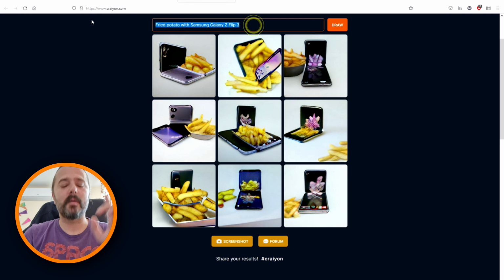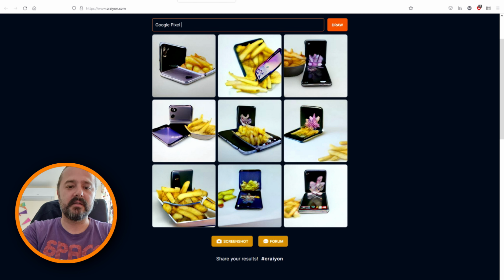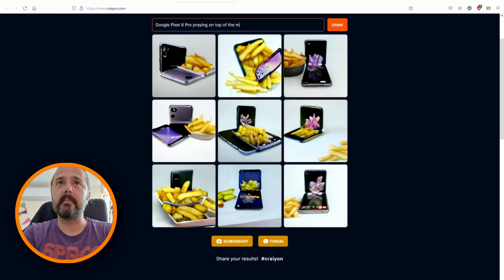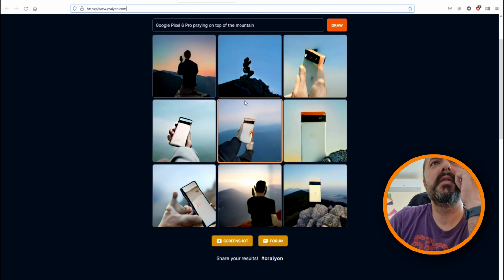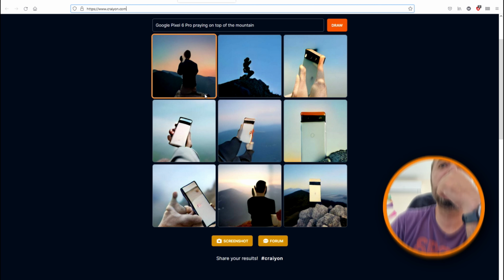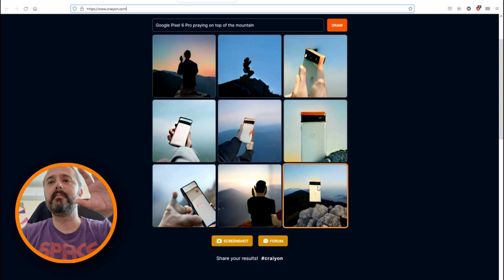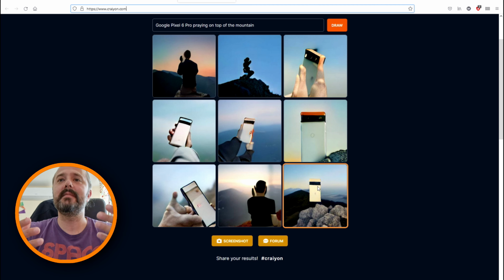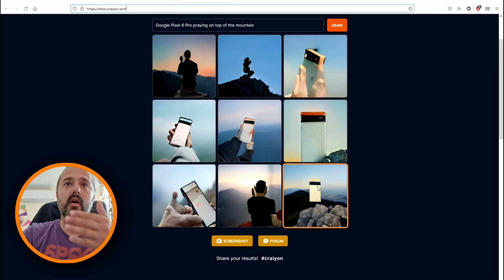Okay, now I'm gonna try something else. I'm gonna go with Google Pixel 6 Pro praying on top of the mountain. Alright, let's just see how well this will work, or probably not. This one I would say is a bit more interesting. I like the fact that the phone is placed in the center of the image because it's the phone praying, but then also the AI put a person holding the phone. So actually this is not so impressive.